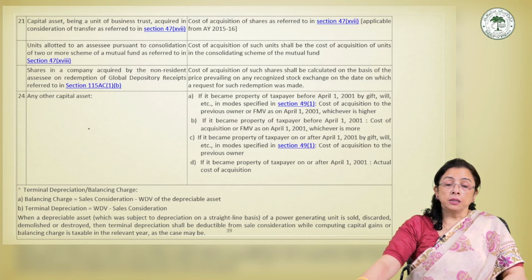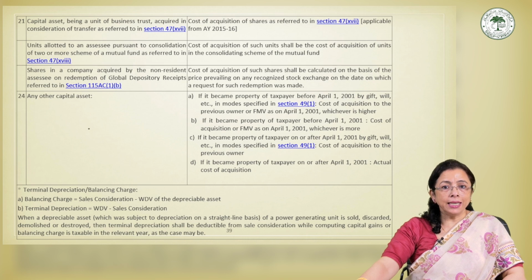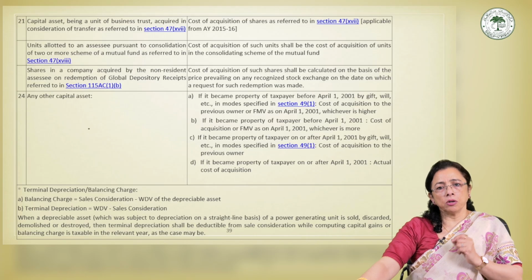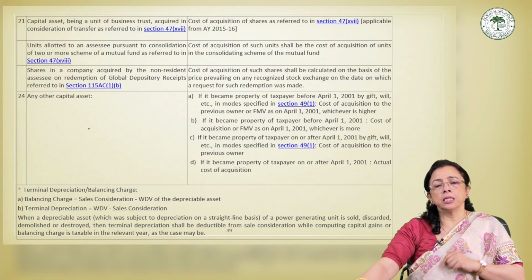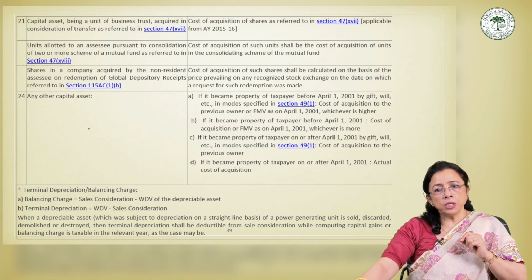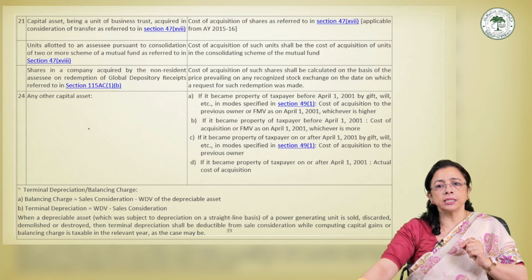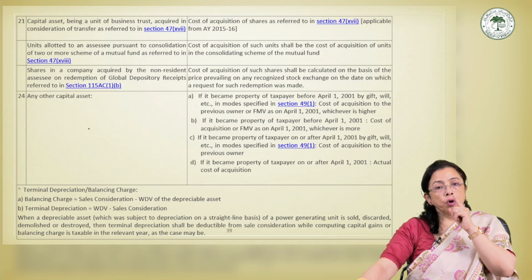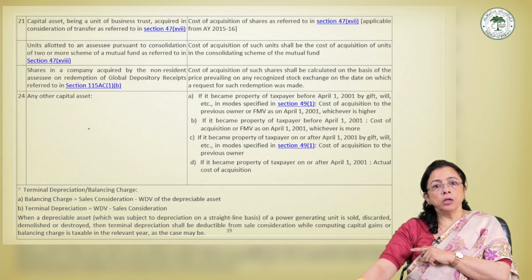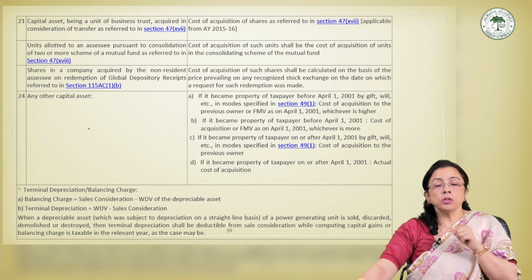Since here the investor does not directly purchase the Indian shares, the law prescribes a special rule for determining their cost of acquisition. So under this provision, the COA of shares obtained upon redemption of GDRs will be calculated based on the price prevailing on a recognized stock exchange on the date on which the redemption request was made.